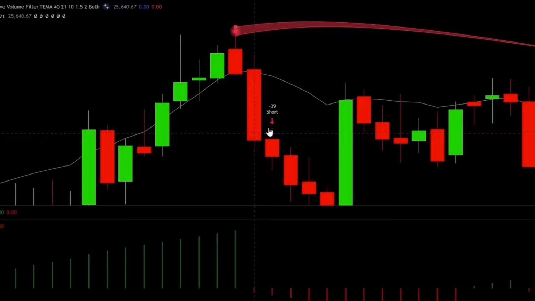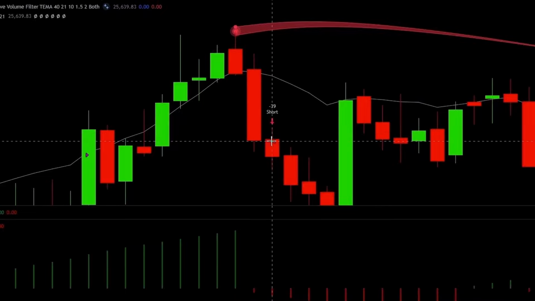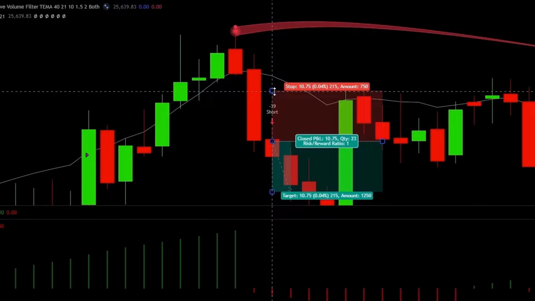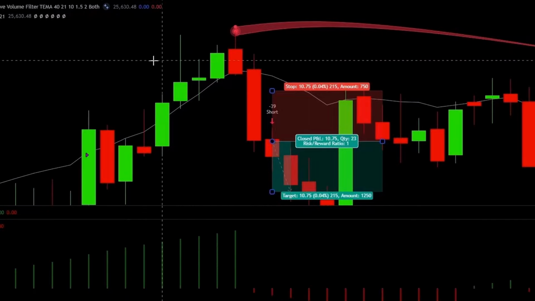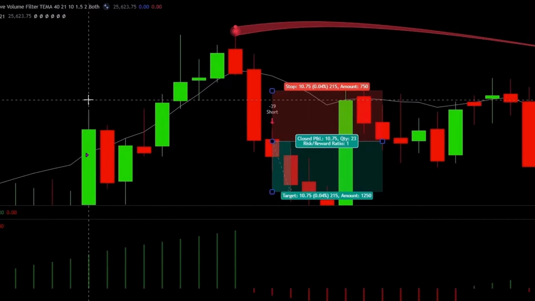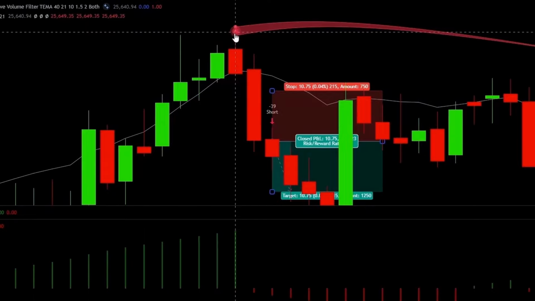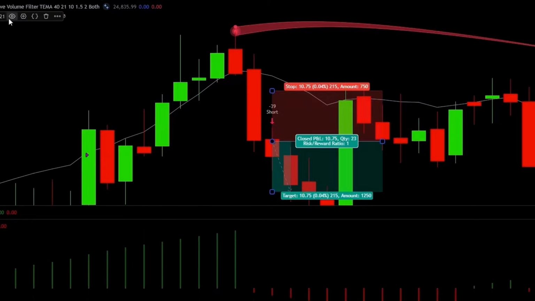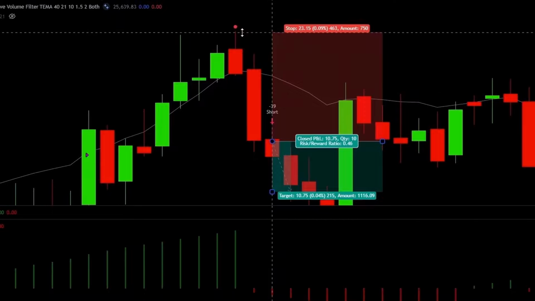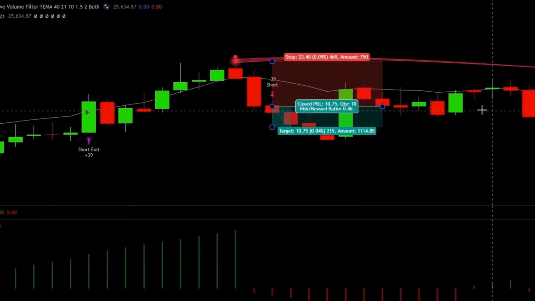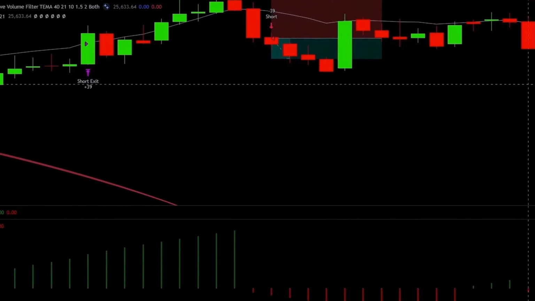So we can enter into a short position at the close of this candle, in real life at the open of the next candle. The stop loss will be placed at the highest point of the last 10 candles, so let's find that. 1, 2, 3, 4, 5, 6, 7, 8, 9 and 10. And the highest point is somewhere around there. Let me hide the MA Sabres so we can see it. Yes, exactly right there. Now for take profit, we are using again a 1 to 1.5 risk to reward ratio.